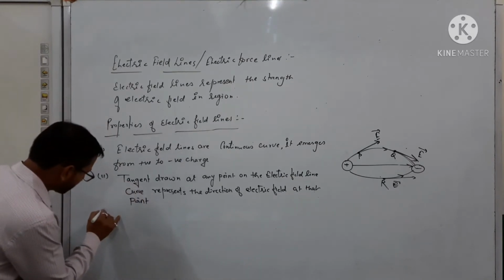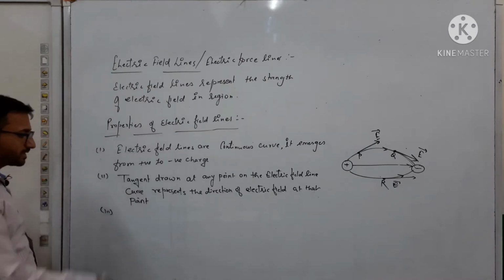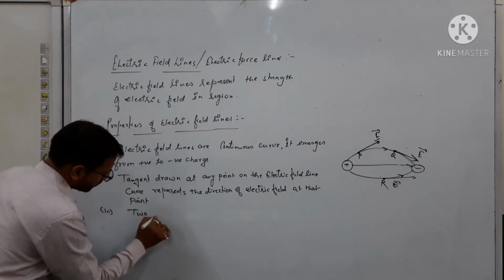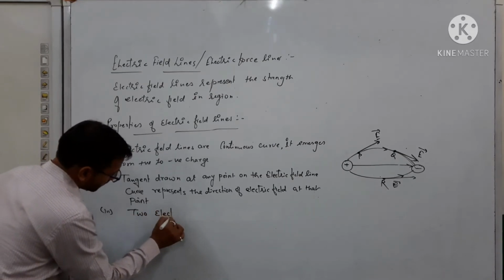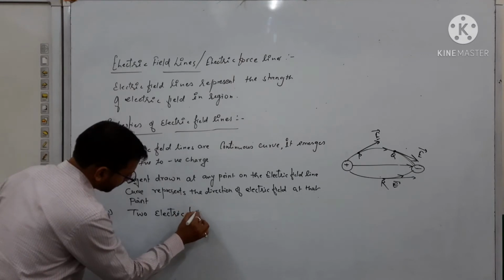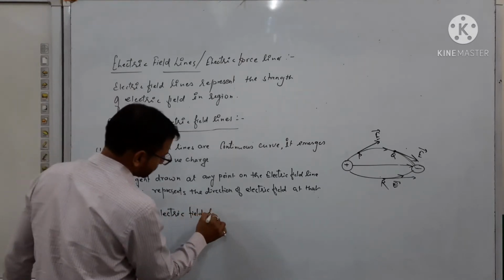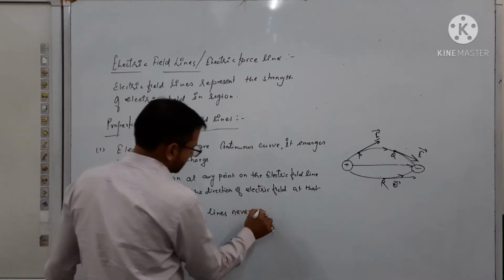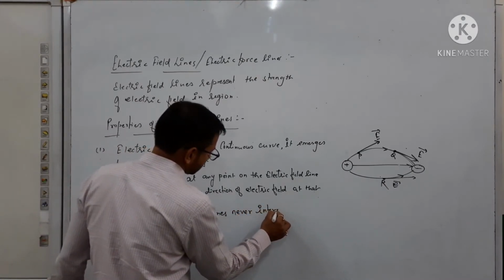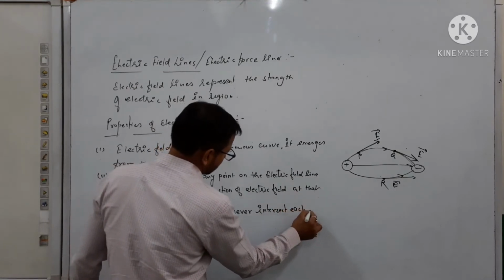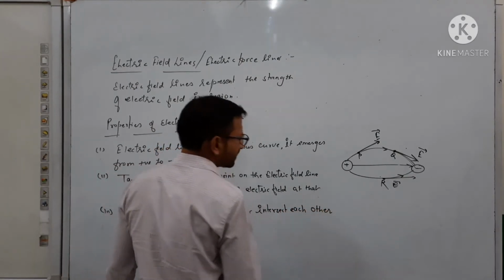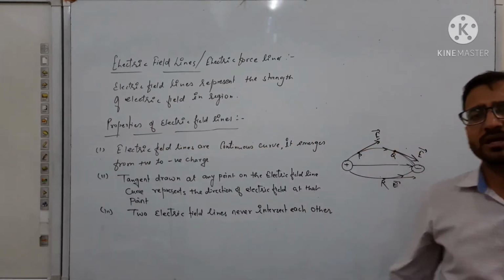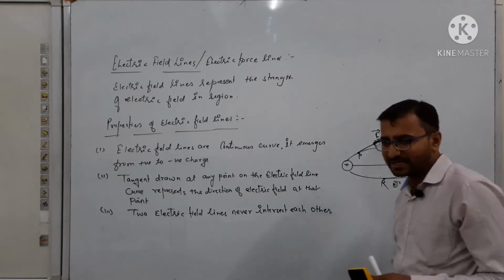After that, the third point, which is related to the second point, is that two electric field line curves, or electric field lines in short, never intersect each other. Means if we are thinking here about the electric field lines curve and we are taking two electric field lines, they never intersect. Why is it?